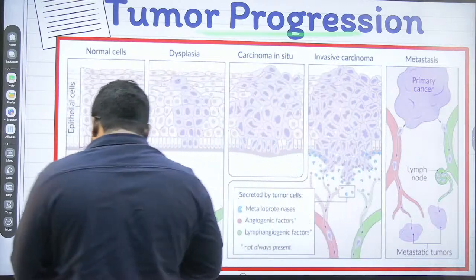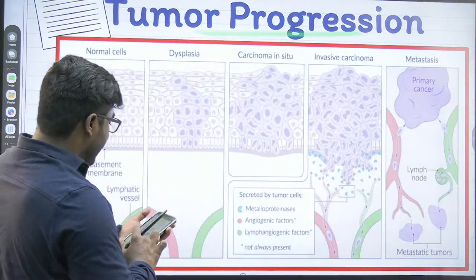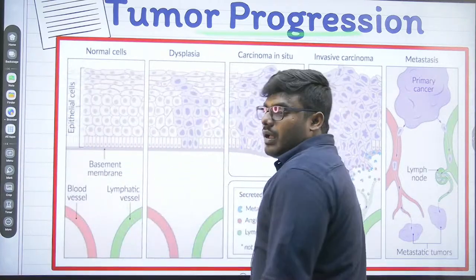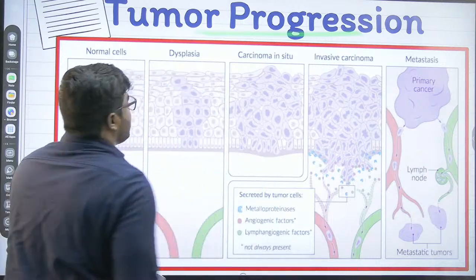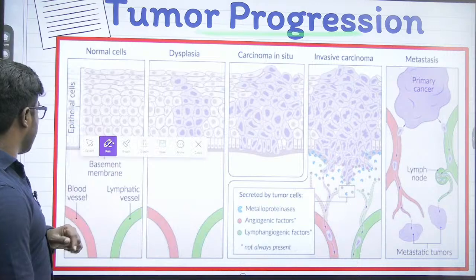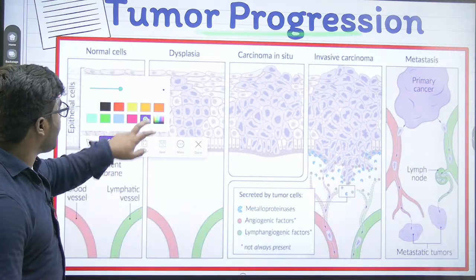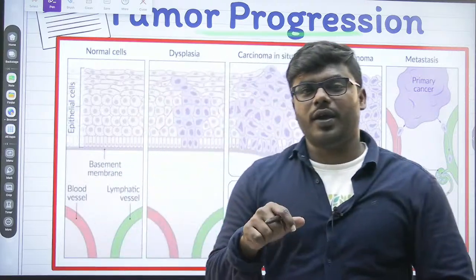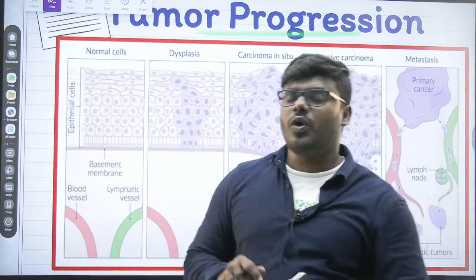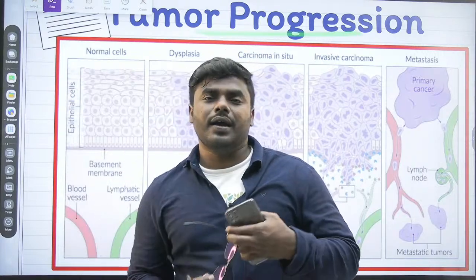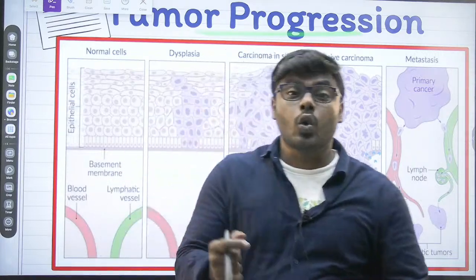Now friends, this is a very important statement. I want every one of you to understand this. Tumor progression. How a tumor cell basically progresses. Friends, this is an interesting point I want you people to understand. We use one line to say that the cancer cell will grow very rapidly.